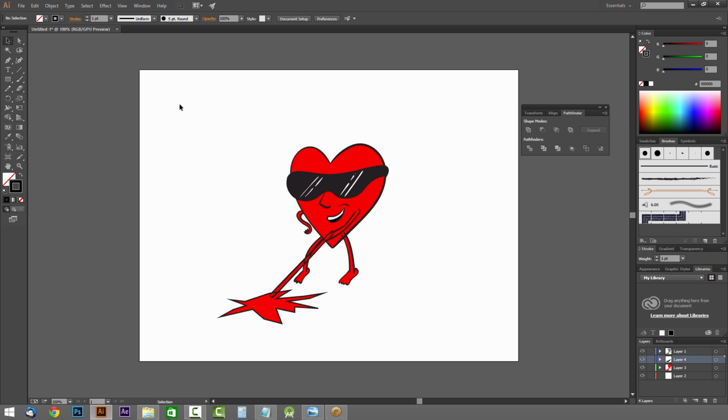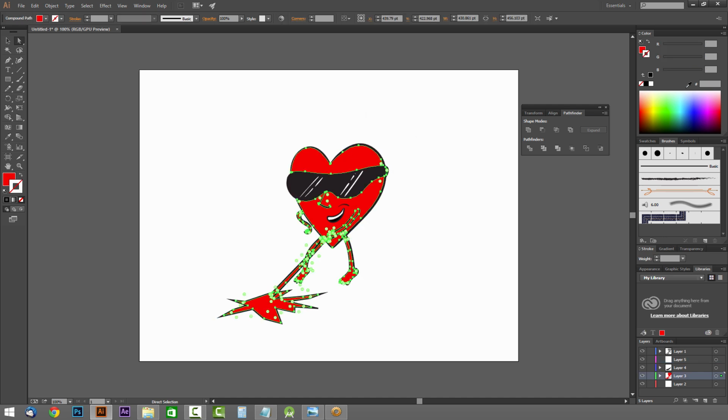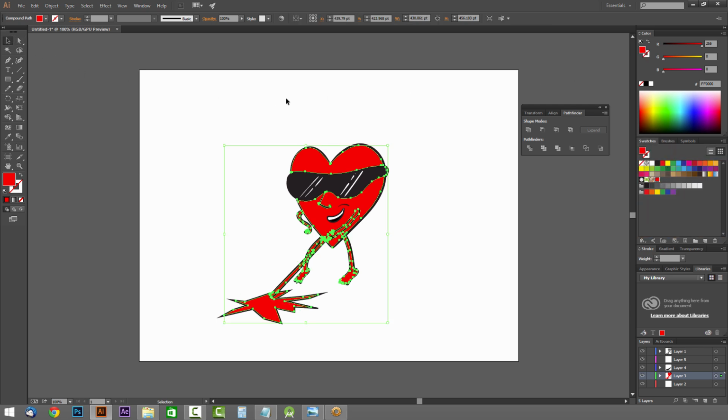Okay, let's go ahead and start adding some highlights and shadows for this. So let's see here. Yeah, we'll focus on just the heart itself here. I'm going to add a new layer. And right now, if we take the direct selection tool and select this red color, we'll have the red color right here. Let's go to swatches and just drag that in there, just so we have that in our swatches. And we'll make sure we have our new layer, layer 5, selected.